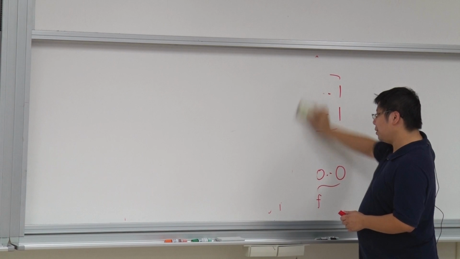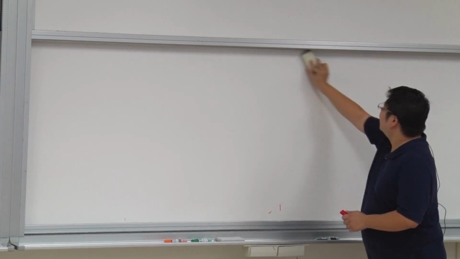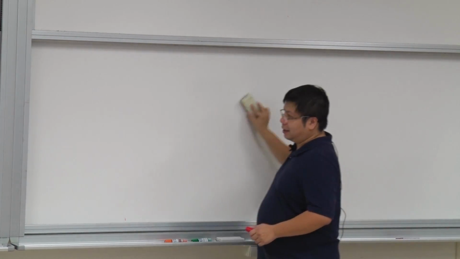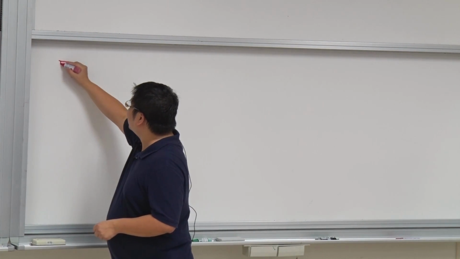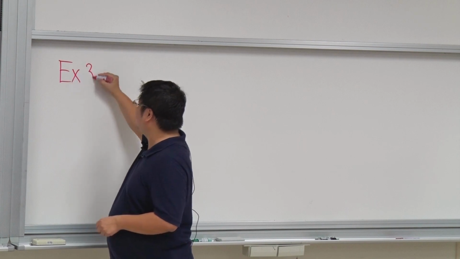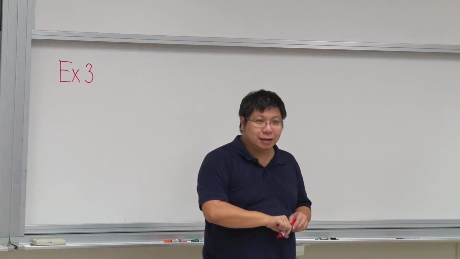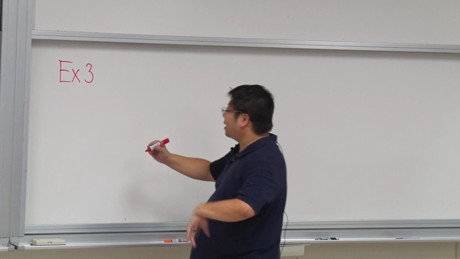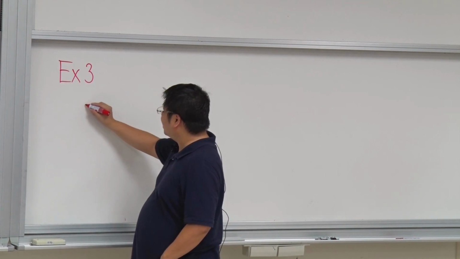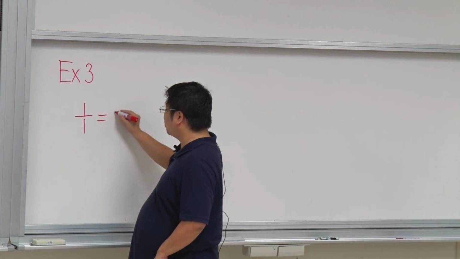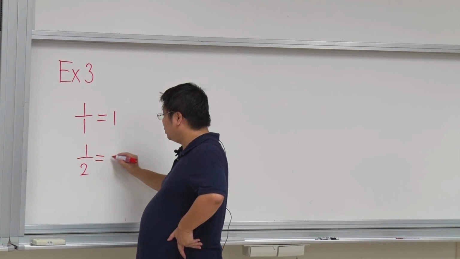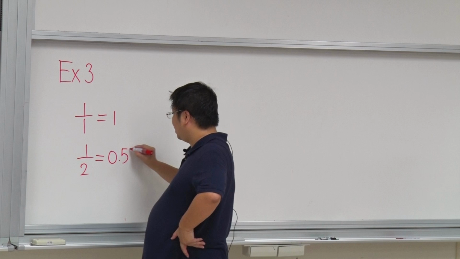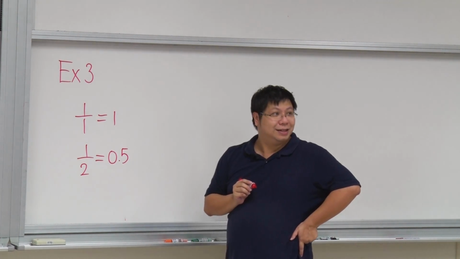Okay, something similar to this question is a problem that I have found very interesting since I was a kid. So let's call it exercise 3. It is about, let's take a look at this. 1 divided by 1, it is 1, am I correct? 1 divided by 2 is equal to 0.5.